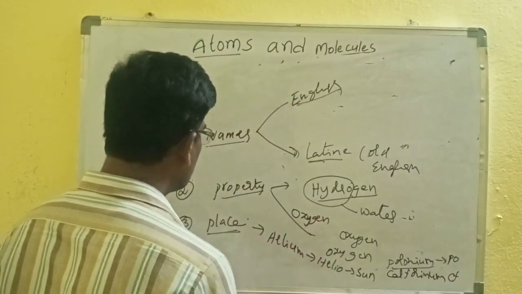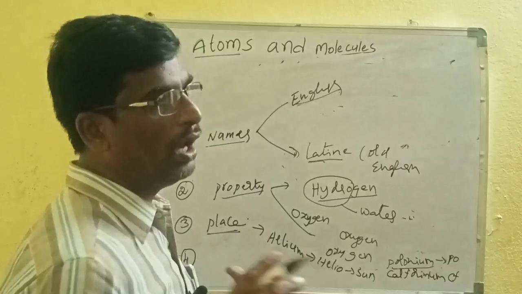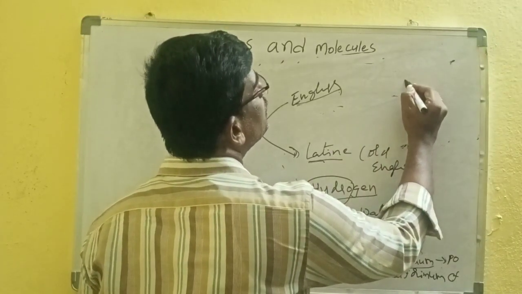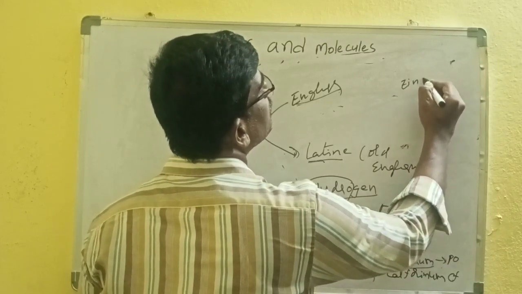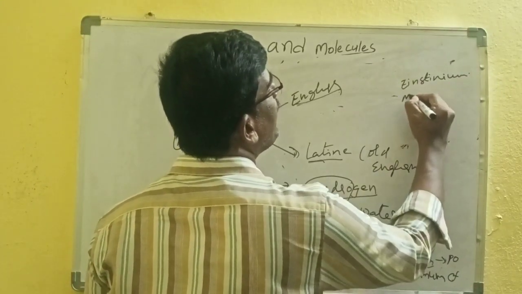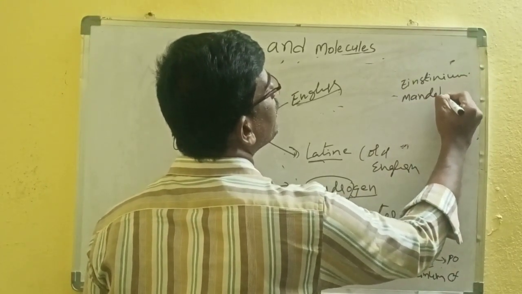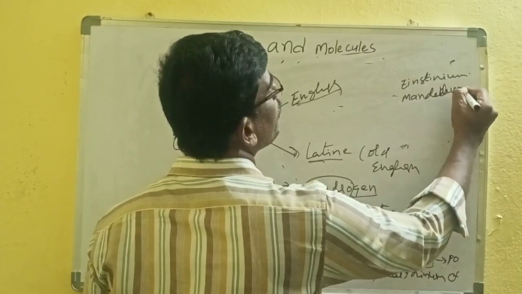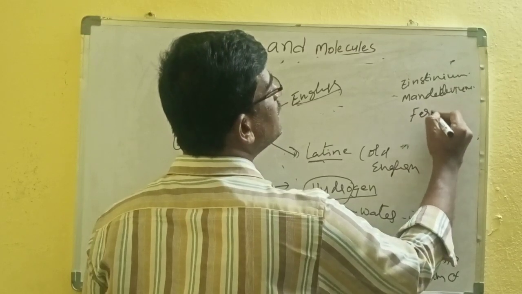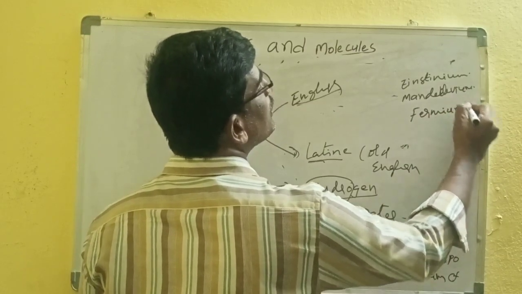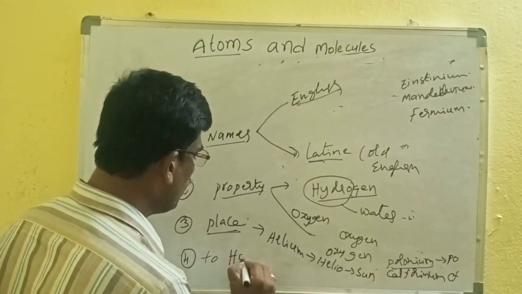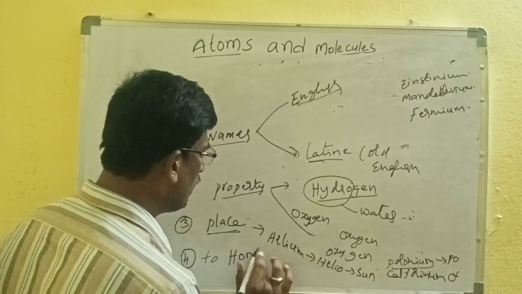After that, some names are given to honor a scientist. So there is Einsteinium, Mendelevium, and Fermium. These names came to honor the scientist.